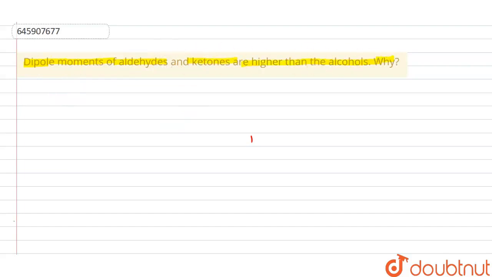Hello students, the question is asking why the dipole moment of aldehydes and ketones is higher than that of alcohols. Let's suppose we are talking about this in general, this carbonyl group. It will be either an aldehyde or a ketone, depending on the R1 and R2 groups. If one of R1 and R2 is hydrogen, then it is an aldehyde, and if both R1 and R2 are alkyl groups, then it is a ketone.